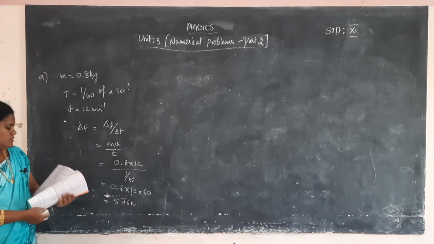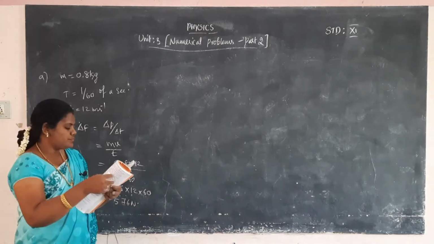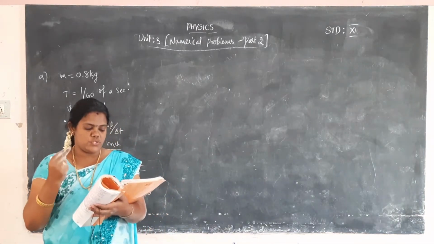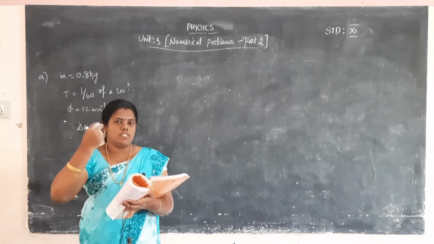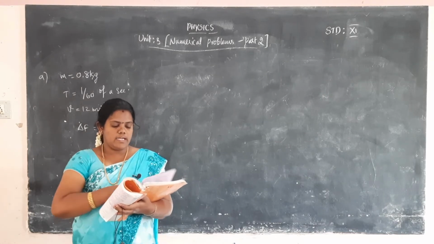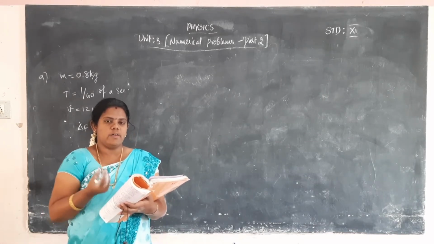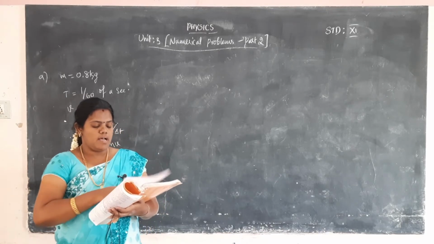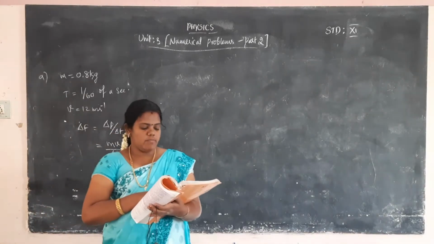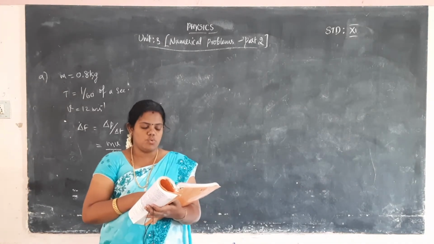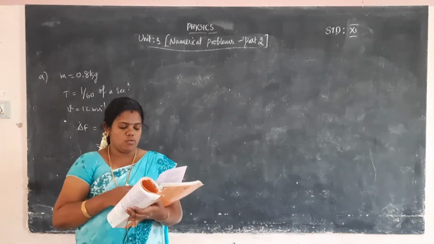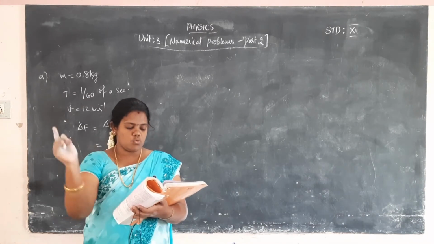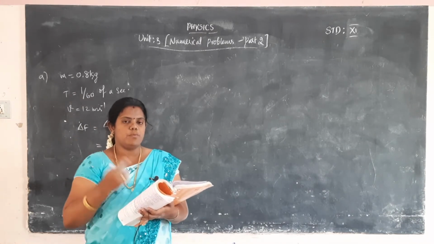Okay. And the second one, the 10th problem. A stone of mass 2 kilogram is attached to a string of length 1 meter. So taking a 1 meter length string, we attach one stone at the end of the string. The mass is 2 kilogram. The string can withstand a maximum tension of 200 Newton. What is the maximum speed that the stone can have during the whirling motion?